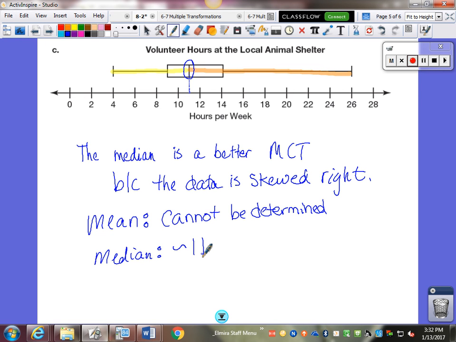All right, and the point of this is if we have a new volunteer and they want to volunteer at the shelter, they ask, well, how many hours is reasonable to put in? And you can say, the median is 11. You can give them a ballpark idea of what's a reasonable amount of hours. Some people can do more, some people can do less, but a lot of times people want to know what is reasonable and what do most people do.